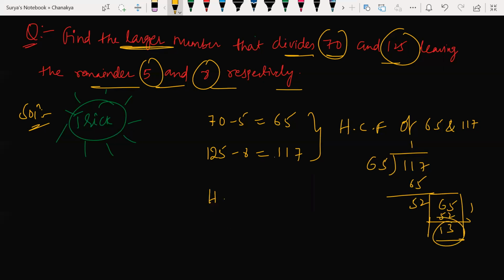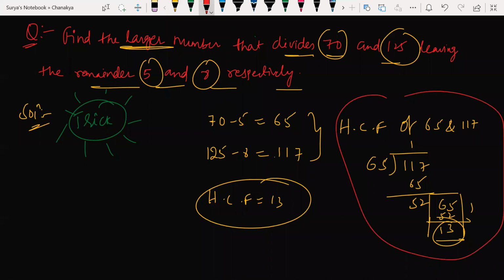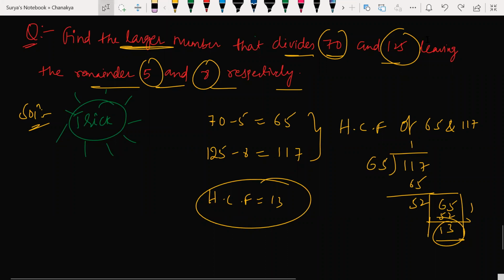Do you know how to find this HCF? Yes, sir. Long division method. Yes, a long division method you can use, or else you can follow prime factorization. Multiple methods. Euclid's lemma also, very good, the Euclid's division lemma method. Any doubts? No doubt, sir. Basically, Euclid's division lemma method we use for finding HCF only, that we just learnt in the last class.